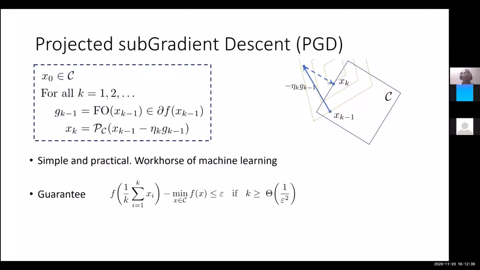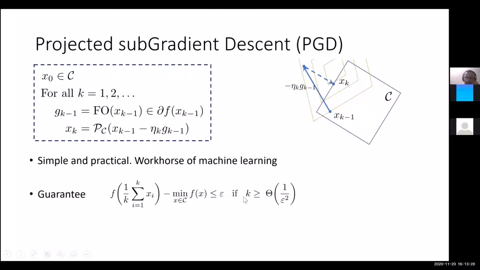And the guarantee for minimizing a convex function under the assumptions we had, which is that the function is G-Lipschitz and the diameter of the constraint set is at most D, right? So let's say both of them are constants. We'll not explicitly mention the dependence on G and D, but they'll be hidden in the theta notation here. So the guarantee is that if you run this algorithm, then the function value of the average iterate, 1 over k summation i equal to 1 to k, this is the average iterate, has suboptimality at most epsilon, once the number of iterations k is greater than or equal to 1 over epsilon square.